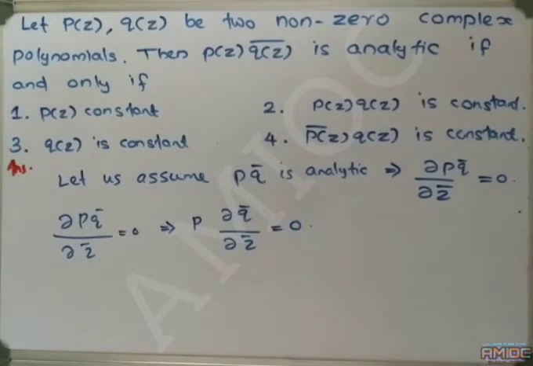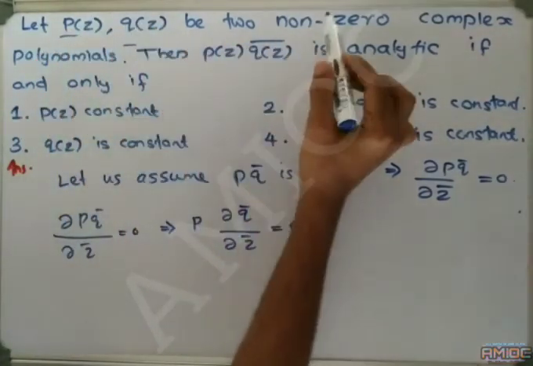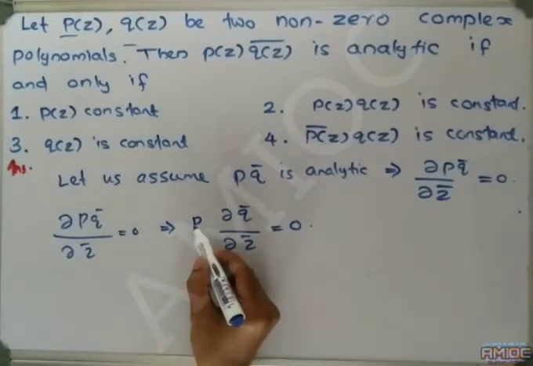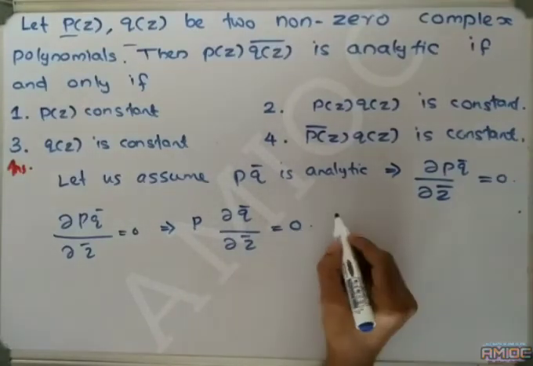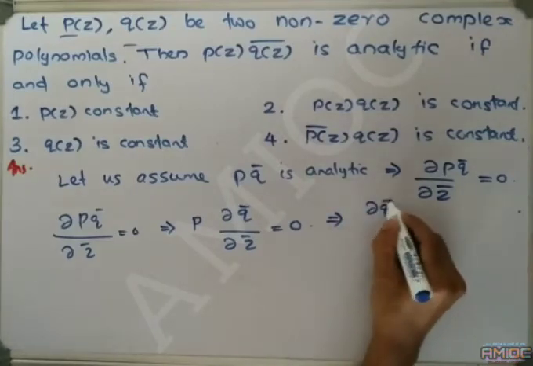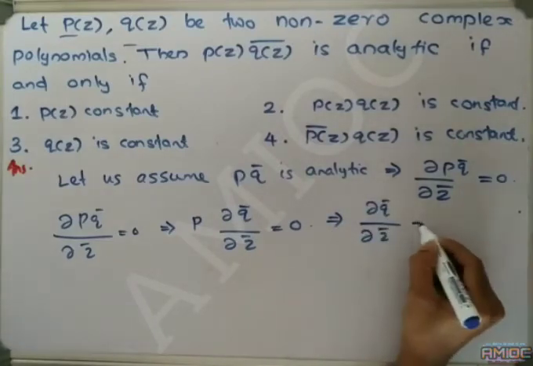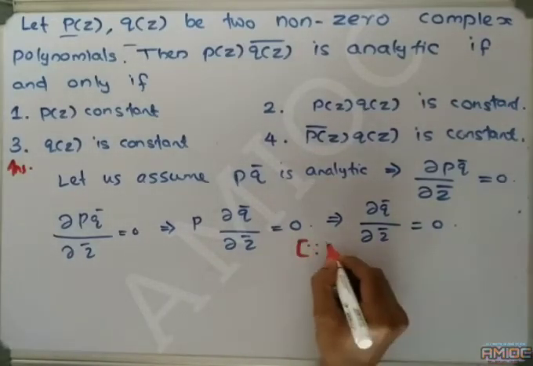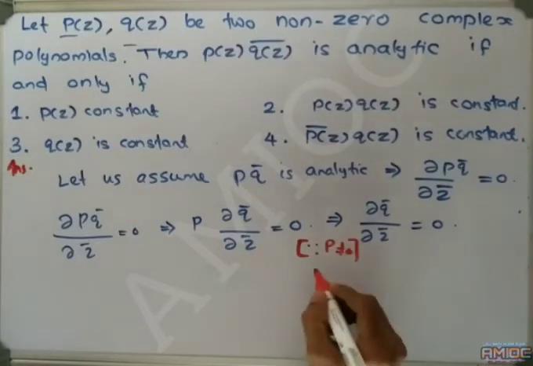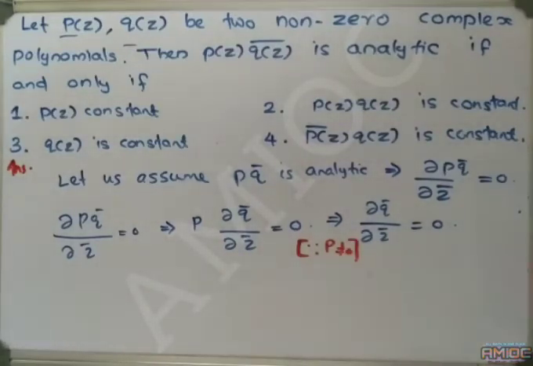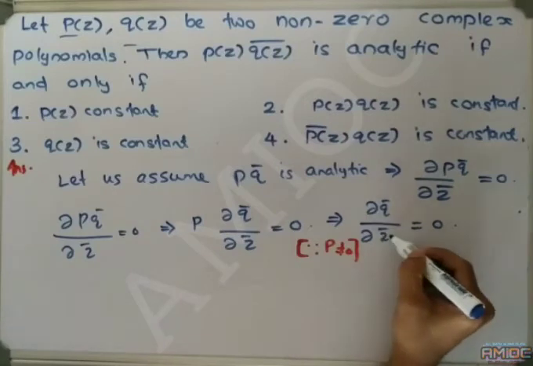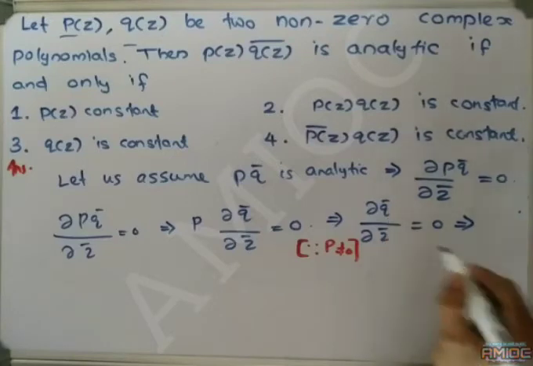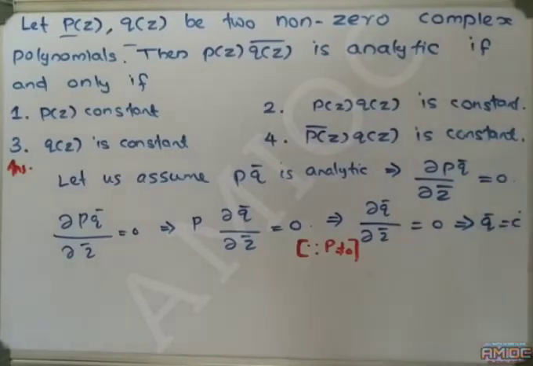We are given that P(z) and Q(z) are non-zero complex polynomials. Therefore, we can cancel the polynomial P on both sides. This implies ∂Q̄/∂z̄ = 0, since P is a non-zero polynomial. If ∂/∂z̄ of a function is 0, then we can conclude that Q̄ is a constant.